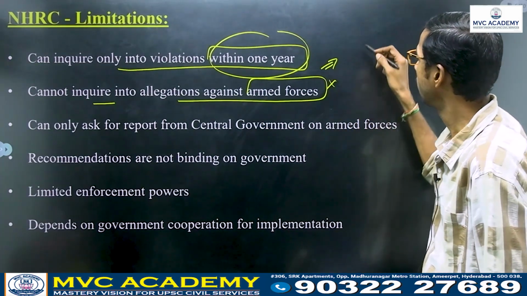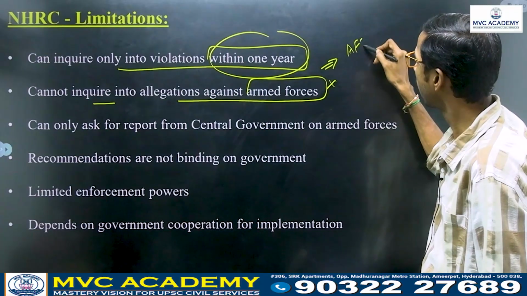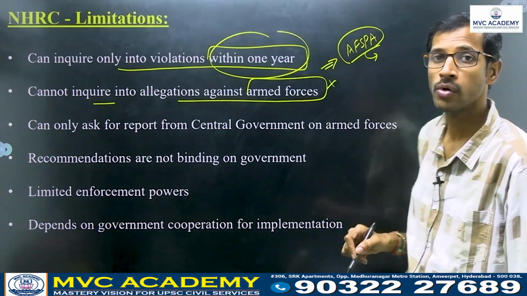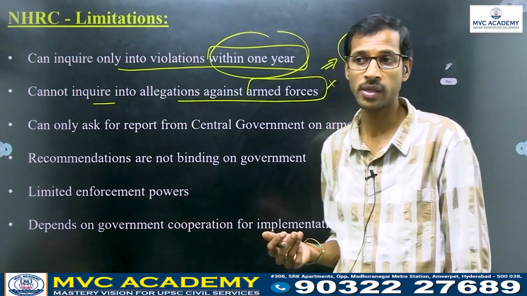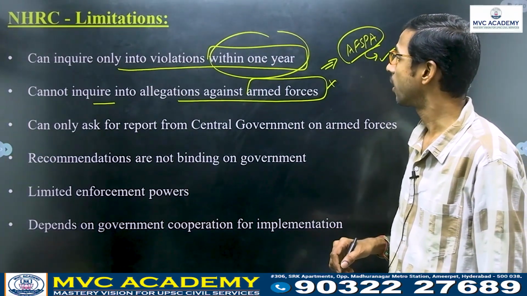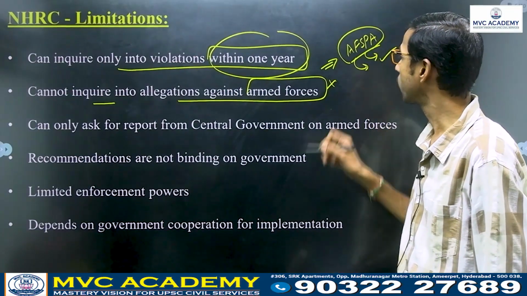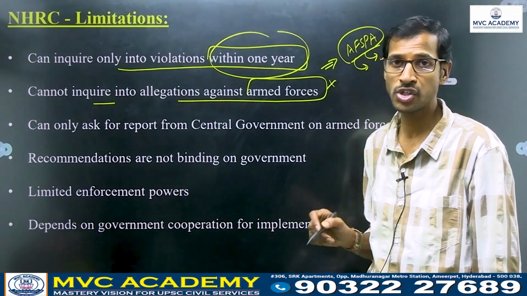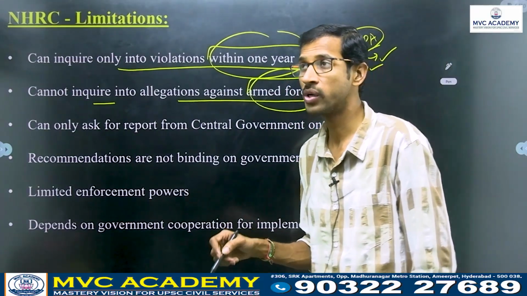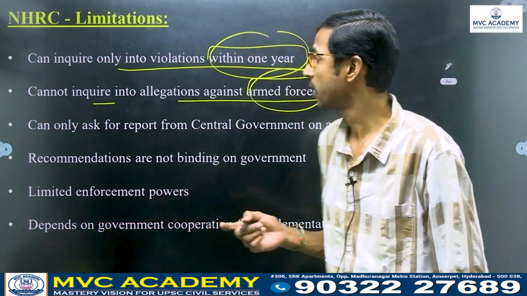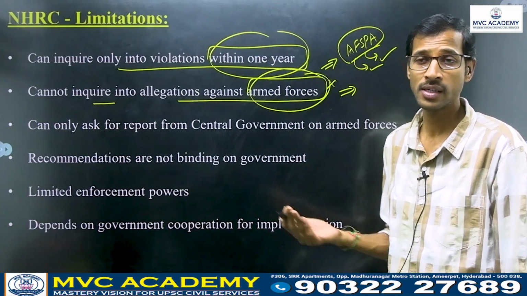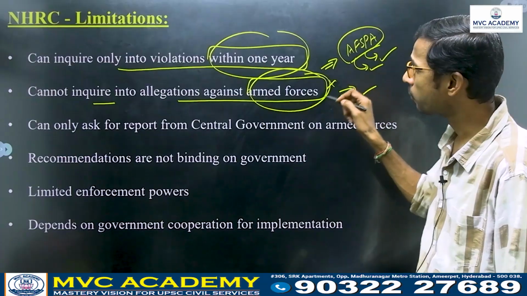For example, we have the Armed Forces Special Powers Act, AFSPA, related to our northeastern states, especially Assam, and we have seen the border issues there. After AFSPA was enacted, so many powers were given to armed forces, and they have misused those powers and even did cruel things like rape and murder, right? So these type of facts,